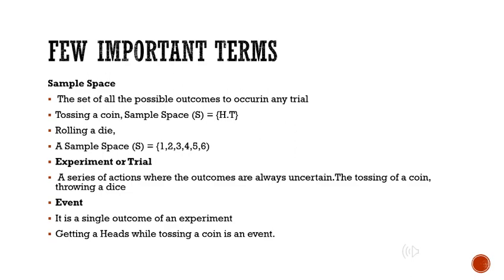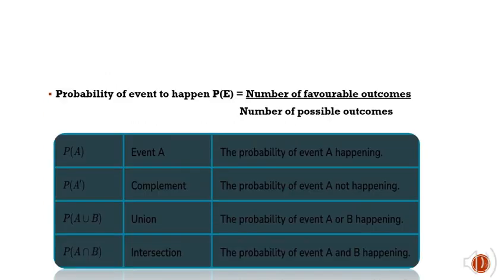Event. It is a single outcome of an experiment. While tossing a coin, we can say that only one comes, head or tail. Both the faces will not come while tossing a coin. That is, head and tail will not come together, either head or tail. So it comes under event. So it is a single outcome of the experiment.